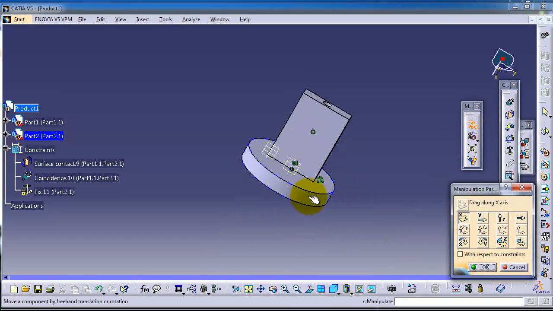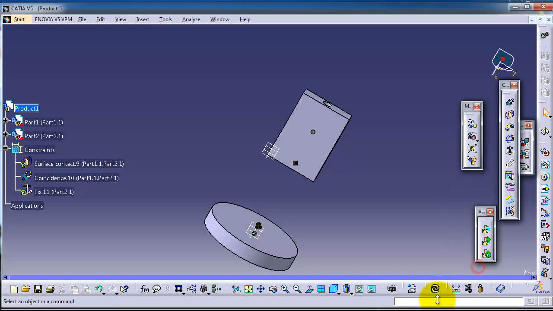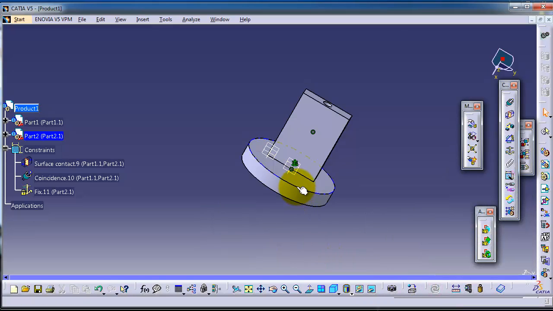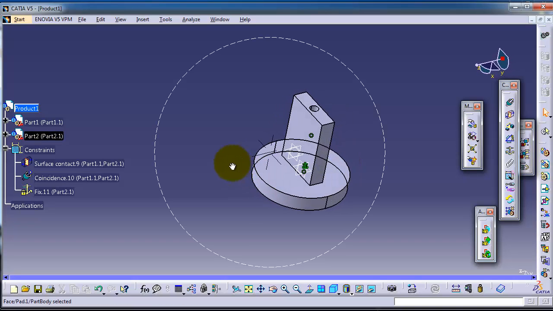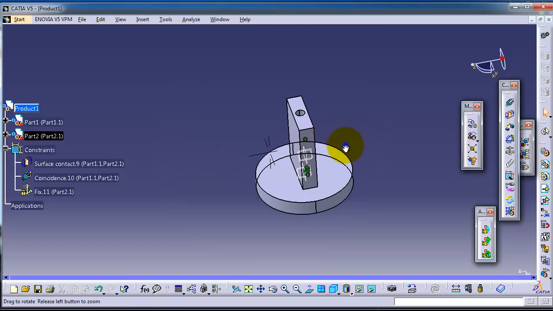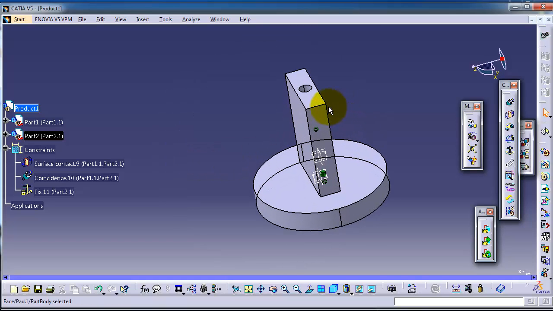Again, move this, okay, update, you notice again this cylinder will return to its place. So if we apply any motion to this part, the only thing that will happen is this block will rotate on the surface of this flywheel.